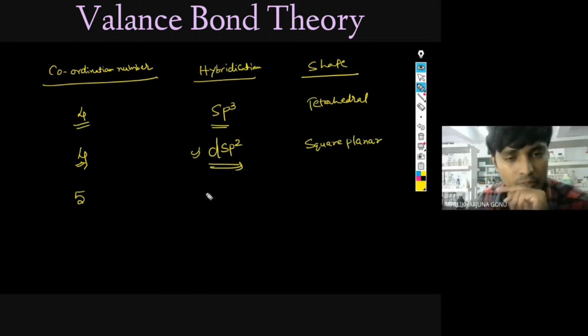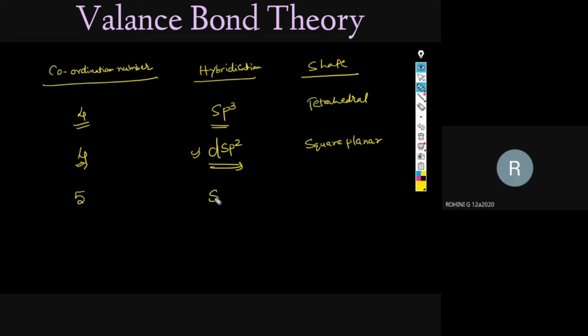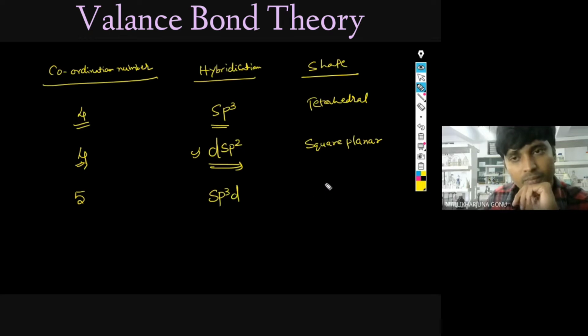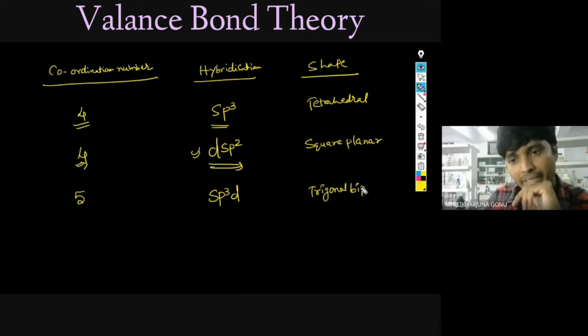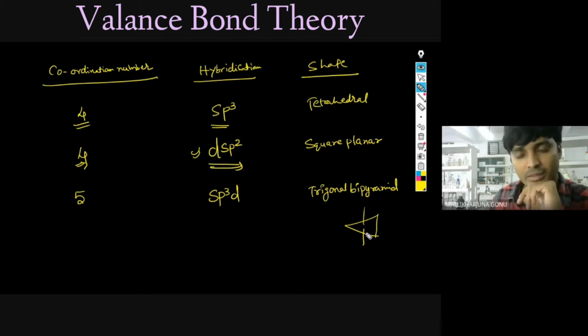Next, number 5. What will be for number 5? Rohini, what will be the hybridization for coordination number 5, if 5 ligands are there? sp3d. Very good. The shape will be? Trigonal bipyramidal. Very good. So trigonal bipyramid is possible, like in the case of PCl5, you have seen. What does trigonal bipyramidal mean? This is the trigonal and bipyramidal, two sides like this. So in this way coordination compound ligands can be arranged. This is only the geometry.